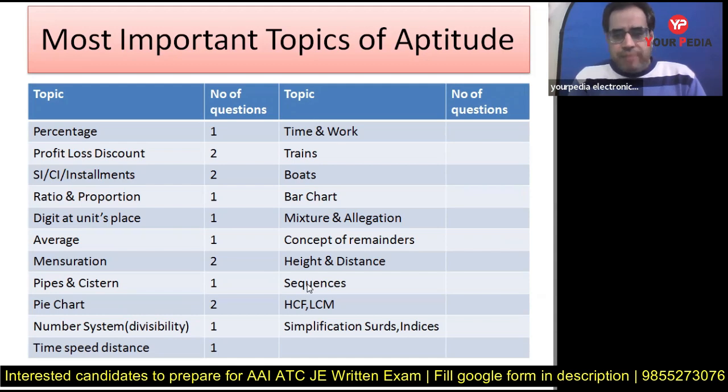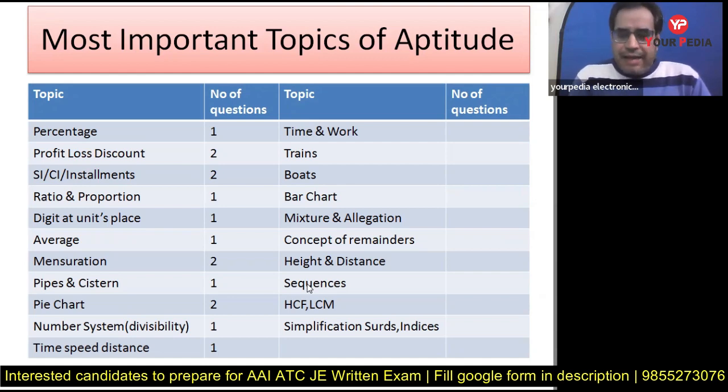Then come to mixture and alligation. It was not so important in previous questions, but you should know the simple alligation rule. Only one formula is there. Solve 10 to 15 questions, get the idea, and you will prepare it. Then the concept of remainder is also important. In different cases, you have to find the remainders of a division. This is an important topic under number system actually. So you should know how to find the remainders in different situations.